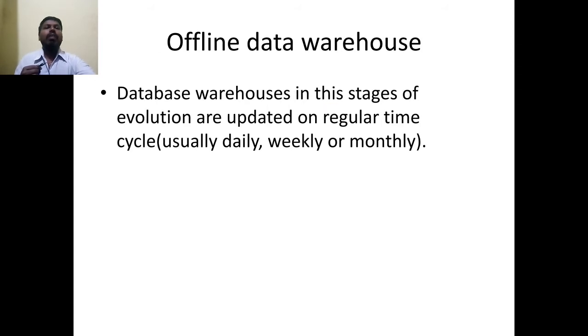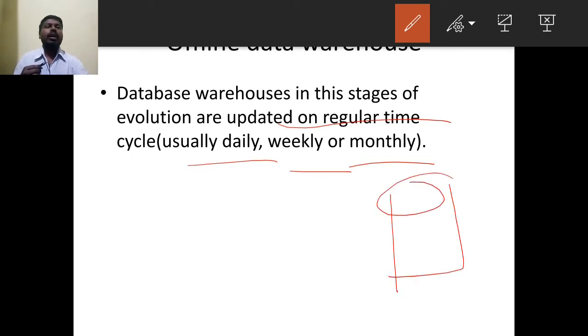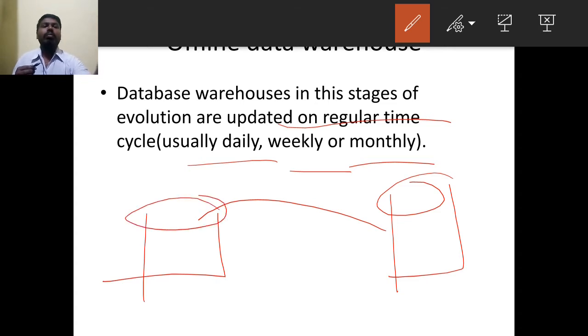Next, offline data warehouse. The data warehouse in this stage of evolution is updated on a regular time cycle, usually daily, weekly, or monthly. Assume that I have a database and I copy it here, make some changes, add some entries and delete some data.